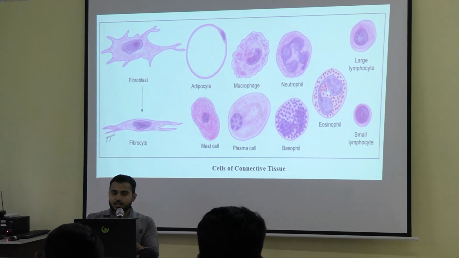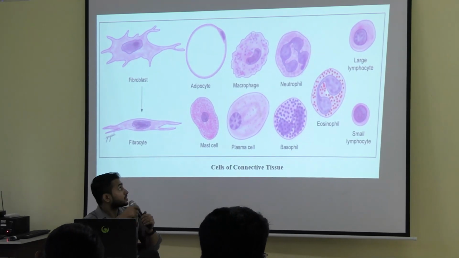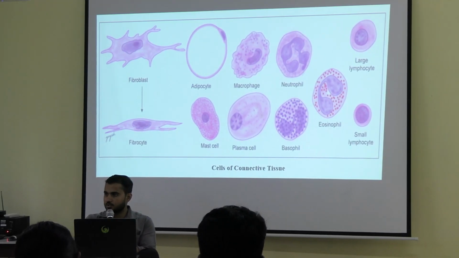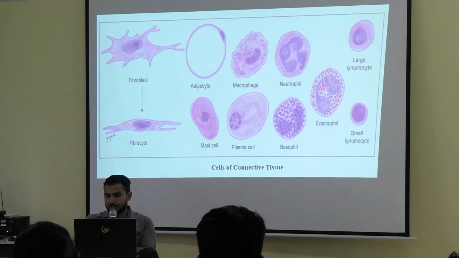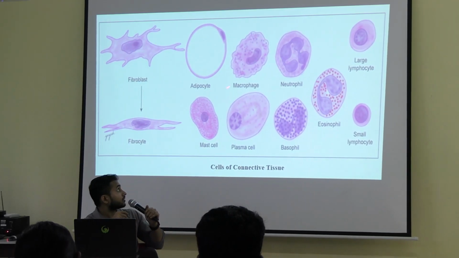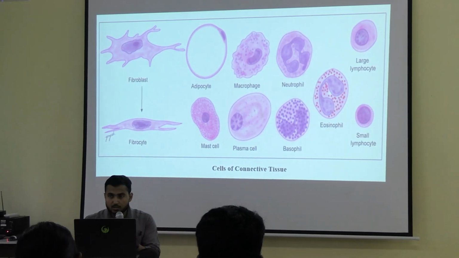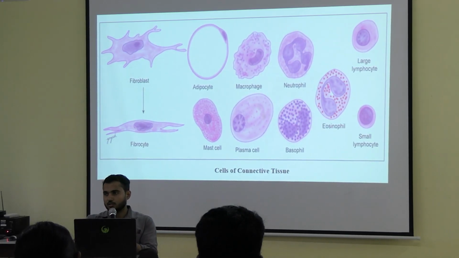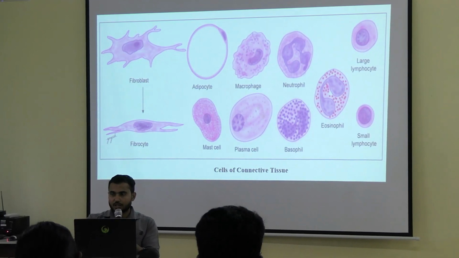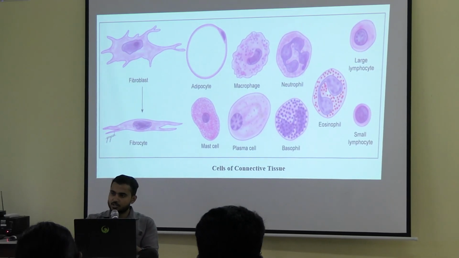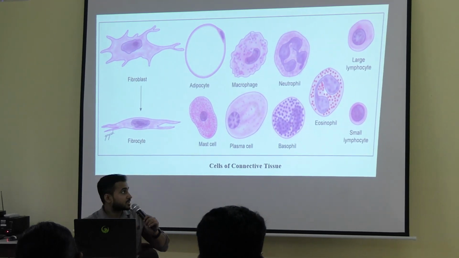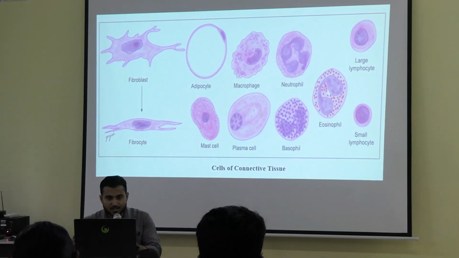Okay, next, other types of cells are there, fibrocytes, as you can see. These are smaller, thinner and immature cells as compared to the fibroblast. Next, macrophages are also there. As you can see, macrophage cells are there. Okay, the macrophage cells, what is their function? Phagocytosis. So it is present in the connective tissue, and the macrophages of the connective tissues are also called histiocytes.